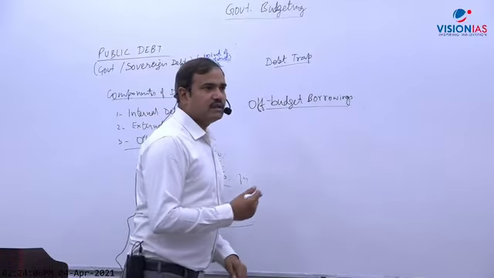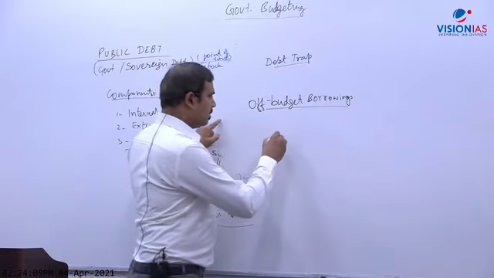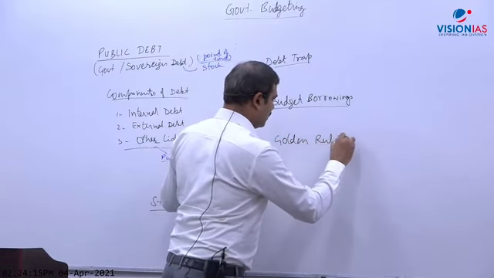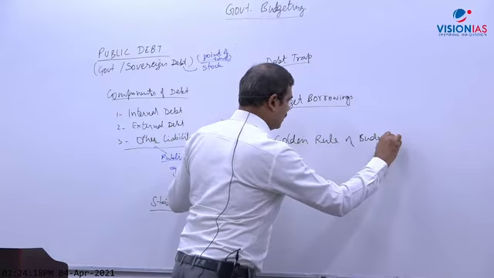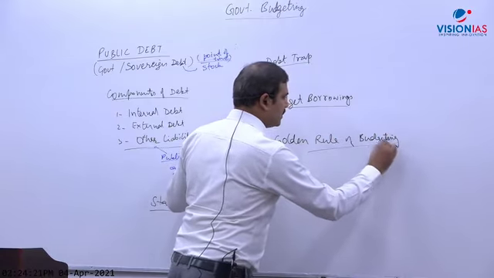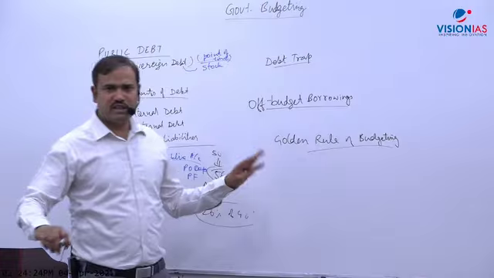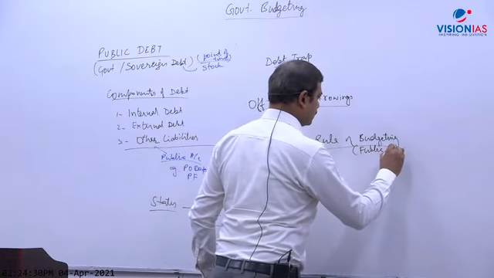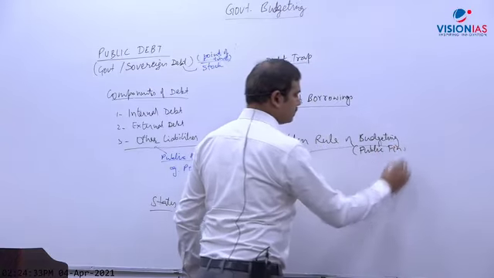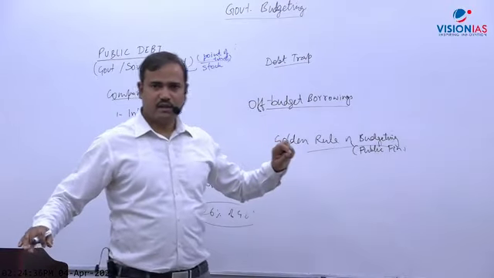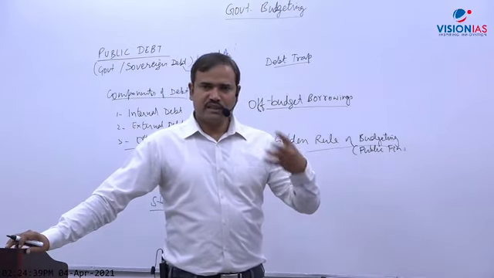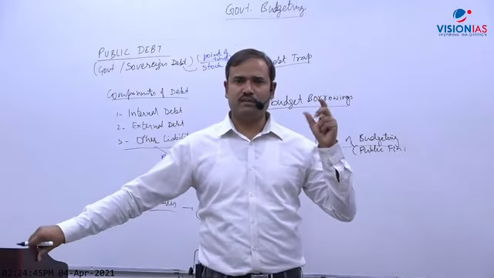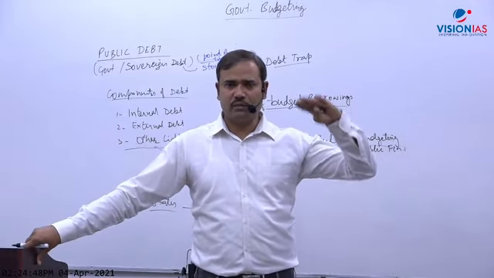Apart from that, another term is golden rule of budgeting. Golden rule of budgeting, or public finance. Budgeting is a part of public finance, government finances, and as such, budget is studied in a branch of economics called public finance. Public finance is a branch of economics in which taxation and government budgeting are studied.